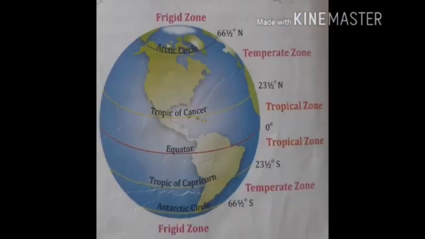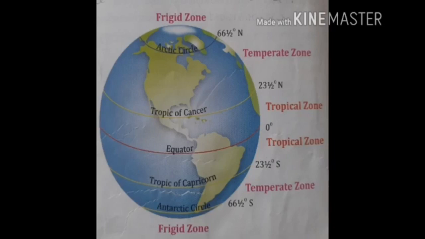Children, we have learned how the earth has different types of climate in different climatic zones. Do you remember what the three different climatic zones of the earth are? Yes, the three climatic zones are the torrid zone, temperate zone and frigid zone. The climate of the torrid zone or tropical zone is hot, wet and humid. The climate of the temperate zone is moderate. The climate of the frigid zone is very cold.